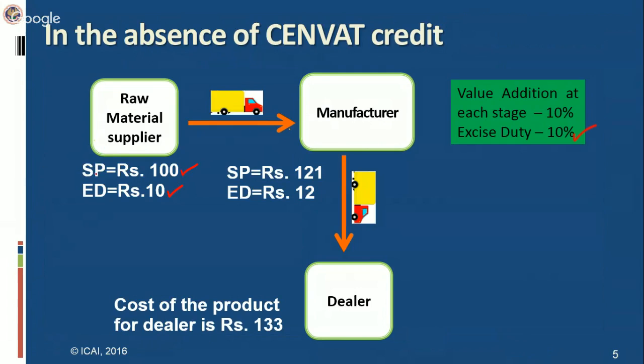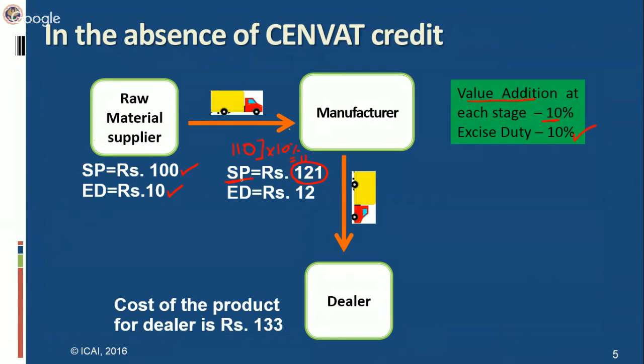So the cost of the raw material to the manufacturer will be ₹110, because in this case CENVAT credit is not there. So excise duty is not CENVATable. It will form part of cost. So cost to manufacturer will be 110. And on this ₹110, he will charge 10% excise duty, which will come out to be ₹11. So the selling price of the manufacturer after adding the value addition of 10% will come out to be 121. That is 110 plus 11, 121.